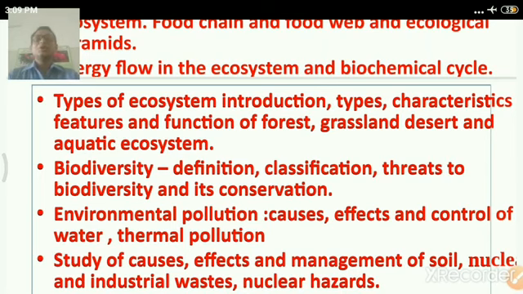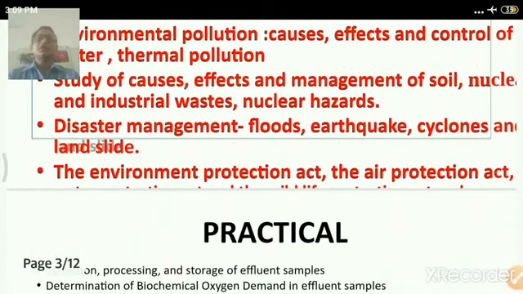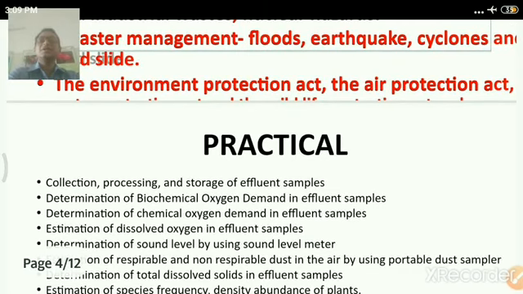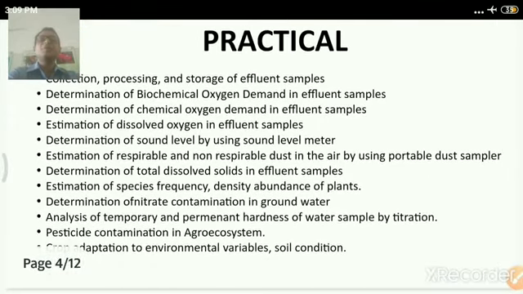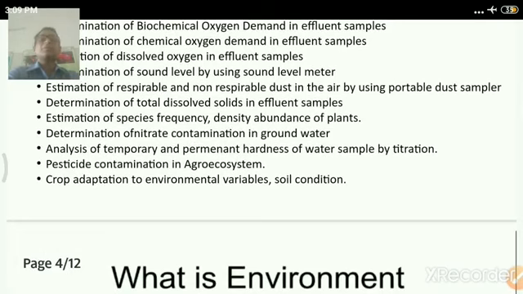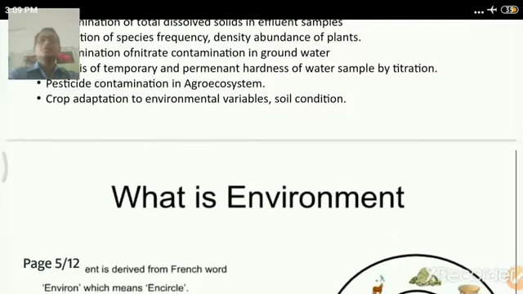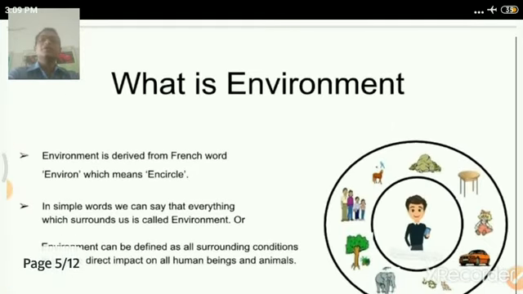Biodiversity, pollution, and several things that are related with the disaster and protection of this environment. In the practicals, we'll study different practicals for the collection of effluent samples, meaning collection of water from the industries, visits to plants, then calculating dissolved oxygen, TDS, and air sampling. This is a part of our practicals. We'll start our practicals when you come physically to the college to attend this course.